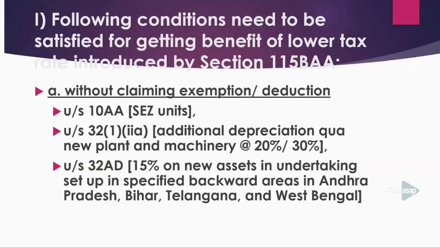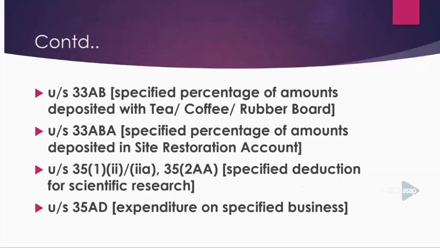You cannot claim the deduction under section 10AA, Special Economic Zone Unit. Under section 32(1)(iia), additional depreciation on new plant and machinery at the rate of 20% or 30%. Under section 32AD, 15% on new asset in undertaking set up in specified backward area in Andhra Pradesh, Bihar, Telangana, and West Bengal.